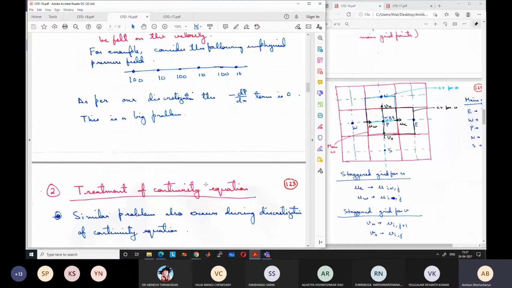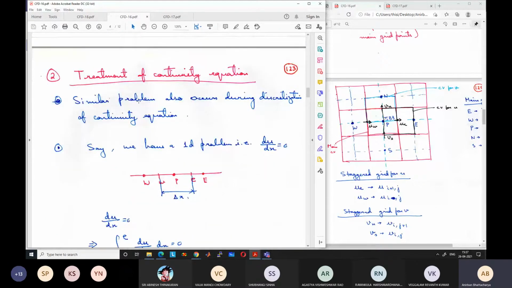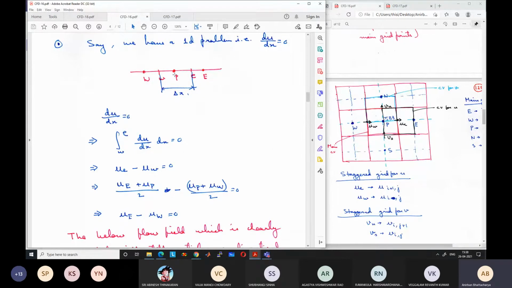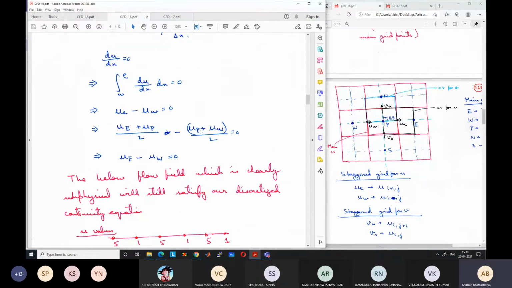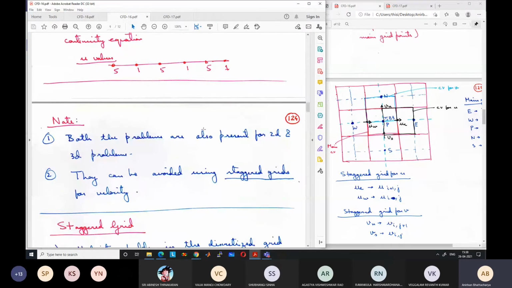Same thing we also noted for the continuity equation. If we discretize the continuity equation, we get it only in terms of the neighboring values, not the grid point value. As a result, if there are huge fluctuations like this, because the grid point value is not taken into account, only the neighboring values, this type of unrealistic velocity profile also satisfies the continuity equation in our discretized scheme, although in real life this is totally unrealistic. So these were some of the drawbacks. These types of problems are also present in 2D and 3D, although we have taken the example of 1D.